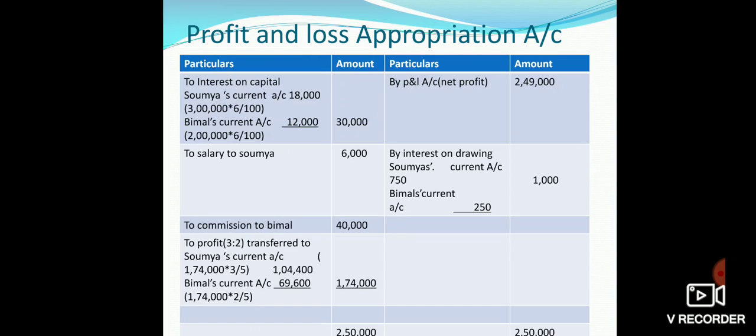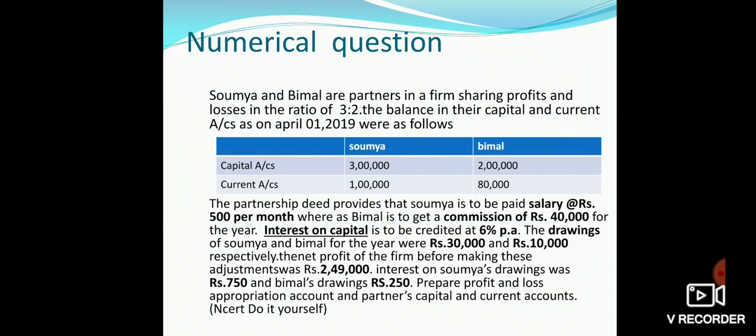This will be distributed in their profit sharing ratio, which is given as 3:2 in the statement. That is, Soumya and Bimal are partners in a firm sharing profits and losses in the ratio of 3:2.